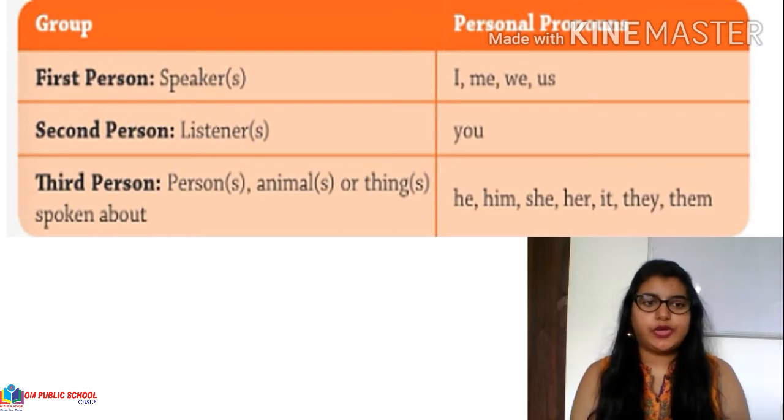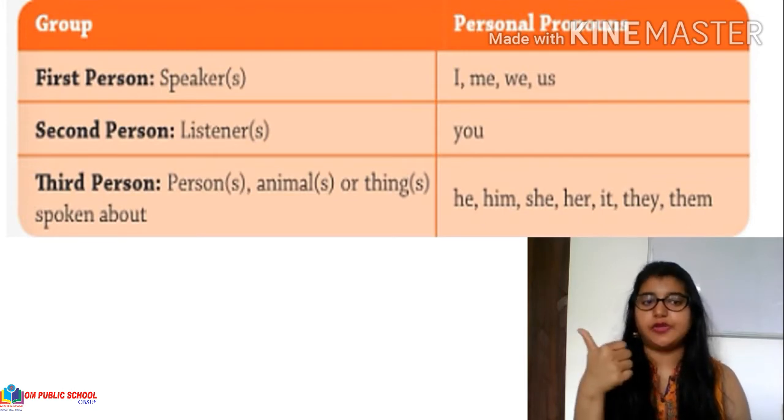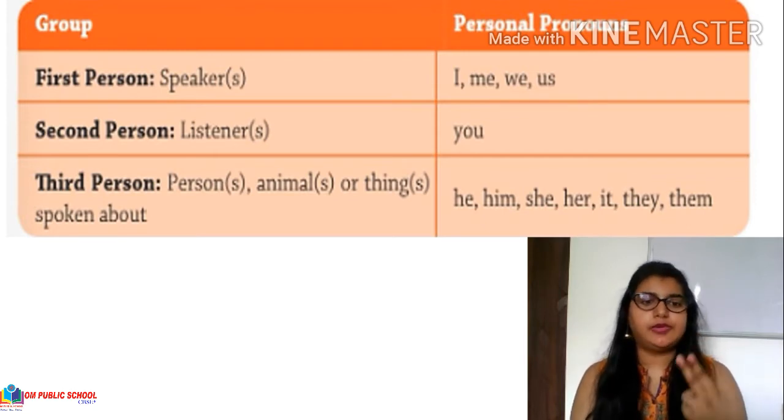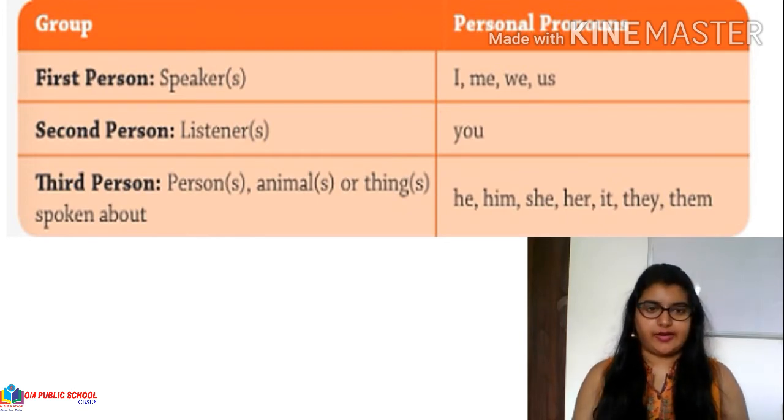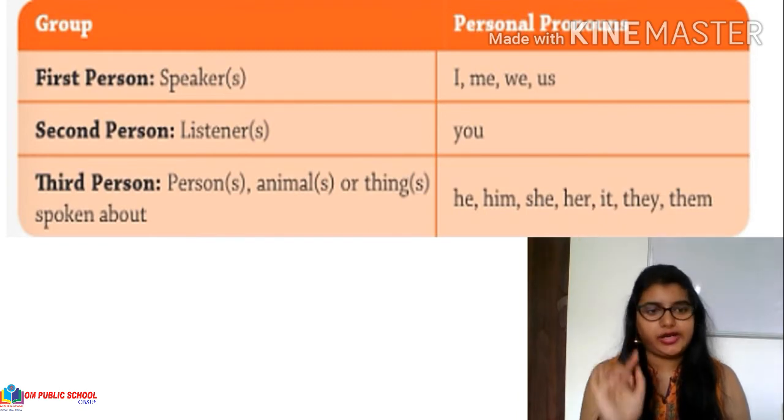The personal pronouns are differentiated into three parts. The first one is called the first person. The speaker is always the first person. Like, I am speaking, so I am the speaker, I am the first person. The second person is always the listener. If I am talking to you, you are the listener, so you are the second person.